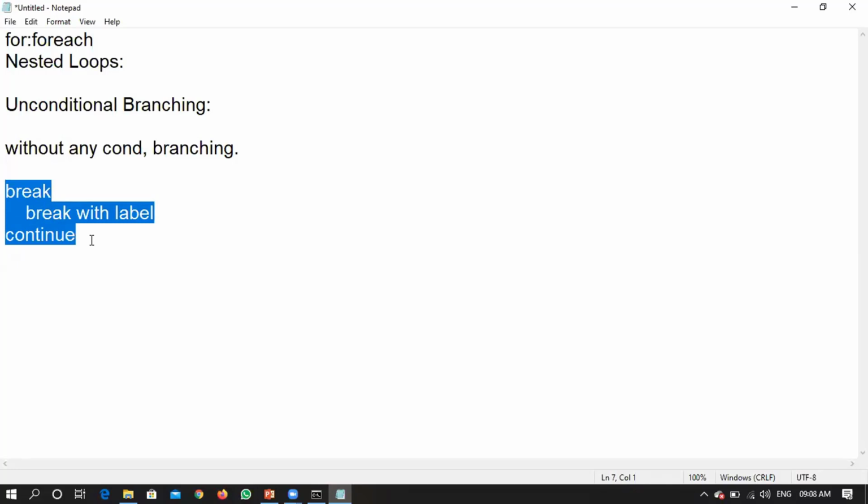Are you clear with what topics we need to discuss with respect to unconditional branching? One is the normal working of a break. If you are putting a break in a switch, how it works, you have already seen. If you are putting a break in some loop, how it works. If you are putting a break in a nested loop, how it works. Then we have to see the modified version of a break, then a small description of continue. Shall we proceed?